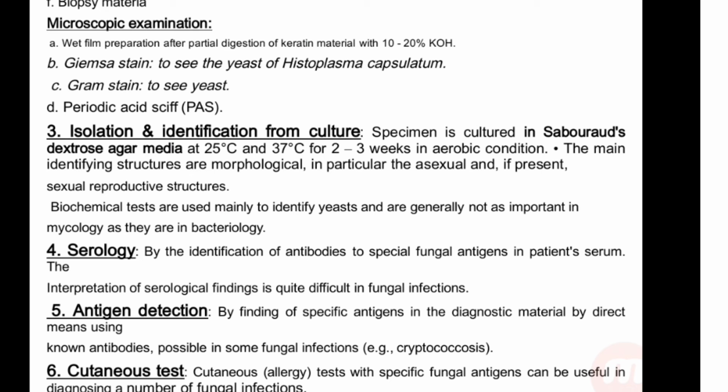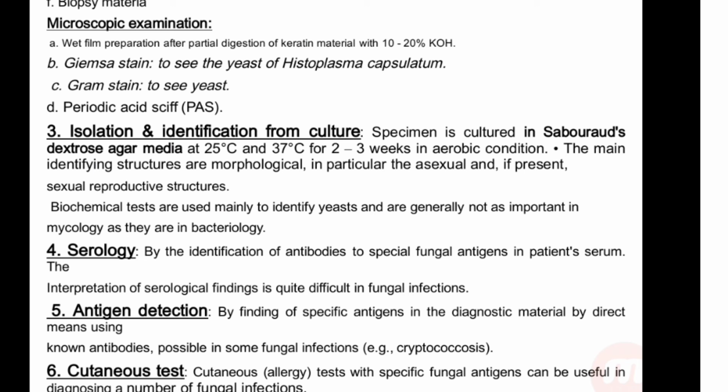Isolation and identification from the culture. Specimen is cultured in Sabouraud's dextrose agar media at 25 degrees Celsius and 37 degrees Celsius for 2 to 3 weeks in aerobic condition. The main identifying structures are morphological, in particular the sexual and asexual reproductive structures.